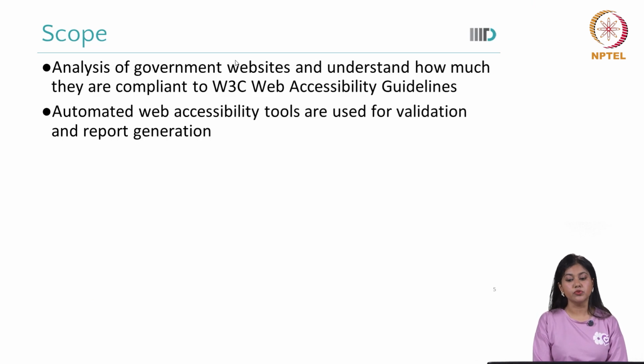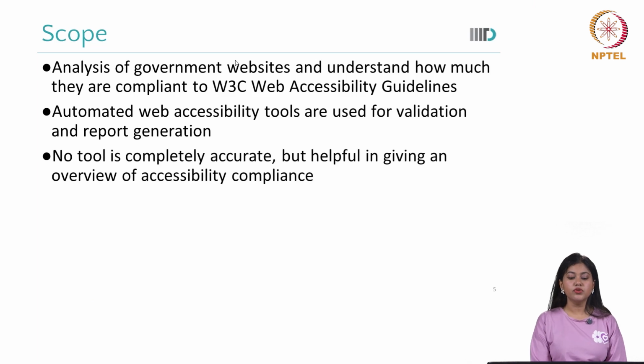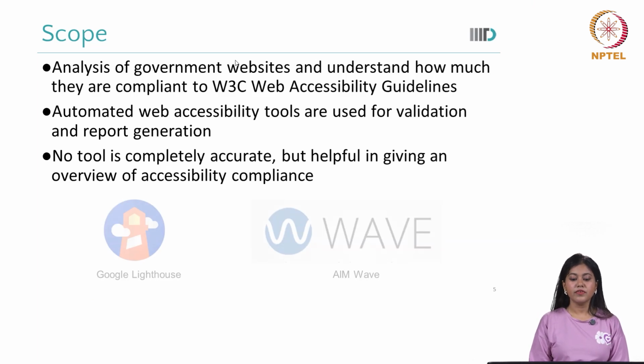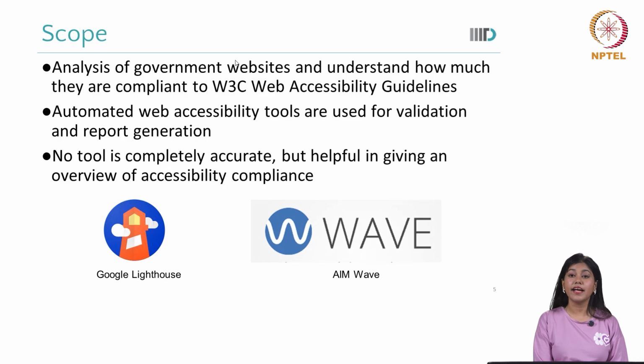Automated web accessibility tools are used for validation and report generation. We know that no tool is completely accurate, but to understand to some extent the accuracy of the websites, we still need some tools. We are using Google Lighthouse and WAVE.